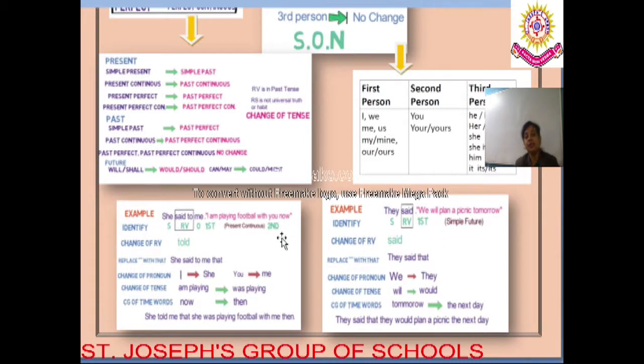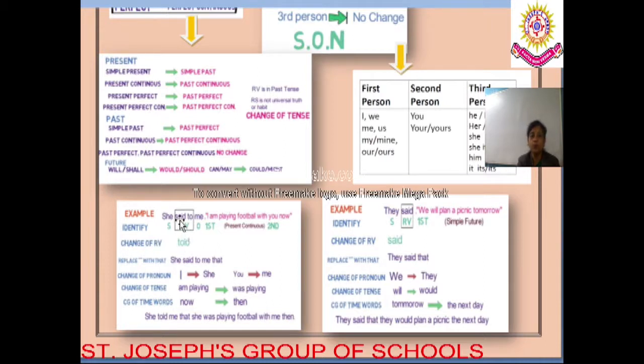Now what else we need to identify? We need to identify the tense form. So which tense form is it? It is in present continuous tense. So dear students, these were the things that we have identified. What next? What is the second step? The second step is change of reporting verb.